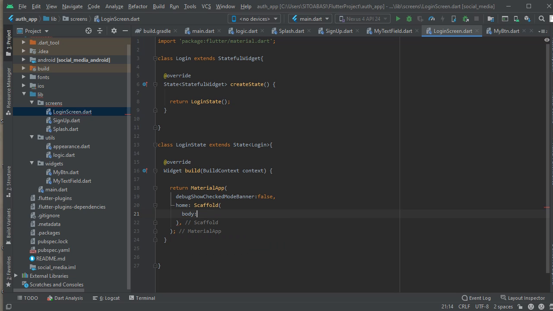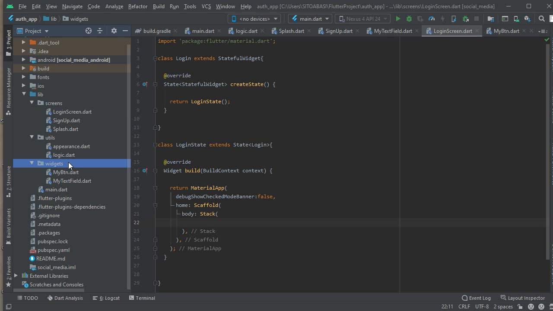It's going to have a body, so we're going to use a stack right now. So the stack here is what is going to help us in the login screen,